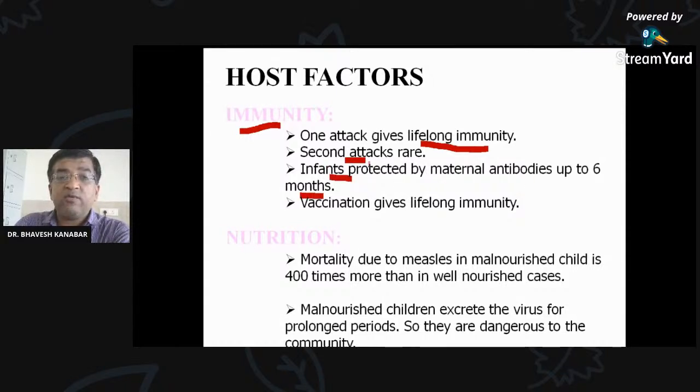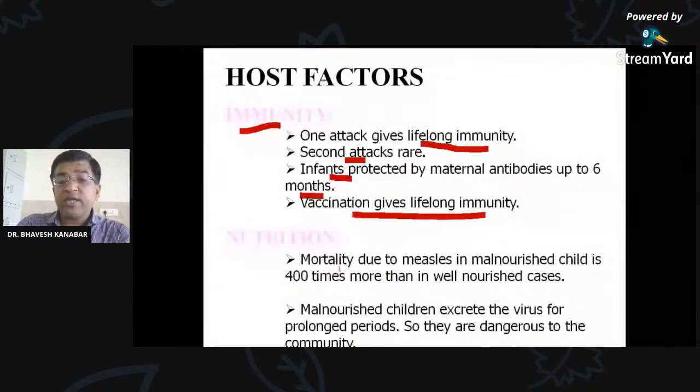So up to 6 months, an infant may not develop measles because they are protected by maternal antibodies, and vaccination gives lifelong immunity. So the vaccine is very important in such disease. It can give lifelong immunity. Either you get the infection, which can give you lifelong immunity, or you get the vaccine, which can give you lifelong immunity. So the choice is yours, right? It is better to get vaccinated. It's freely available in the government setup.